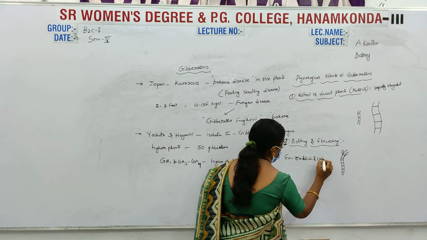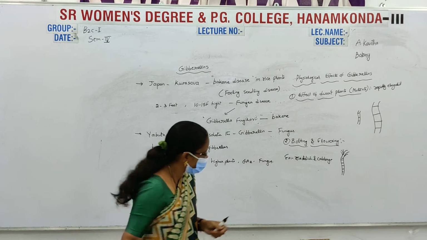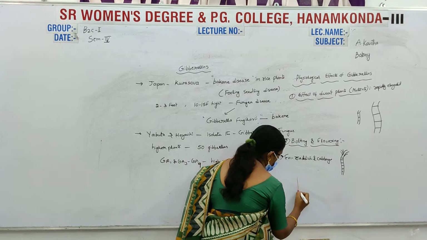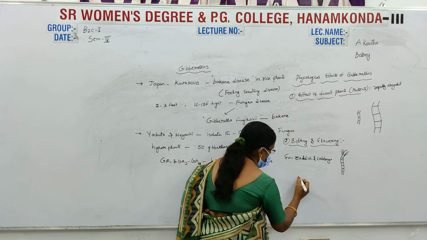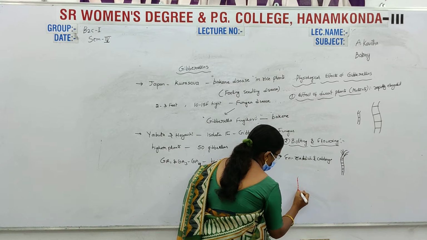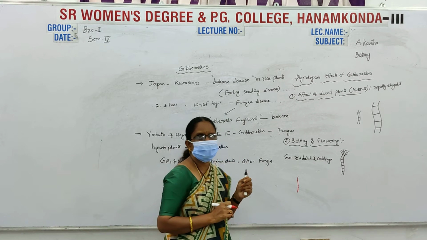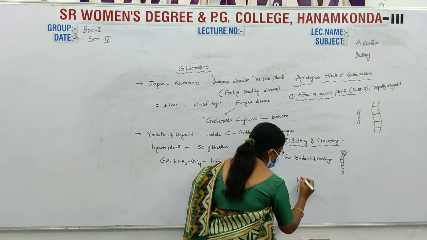For example, this is a cabbage, with its main axis. The nodes and internodes are present. This is one node. The nodes are very closely arranged, and the nodes develop the leaves.